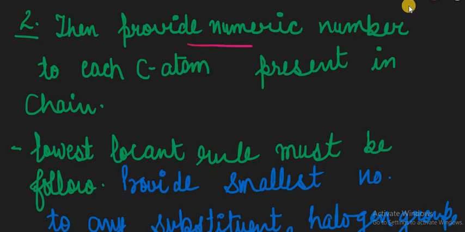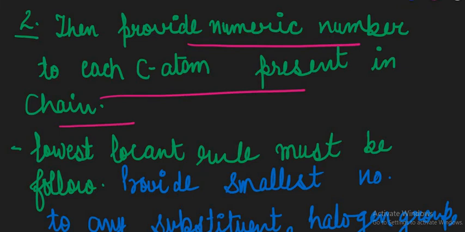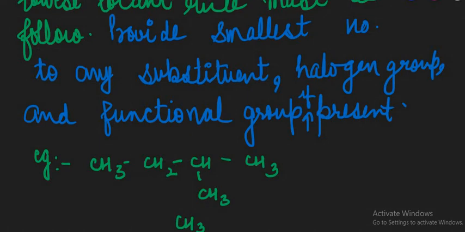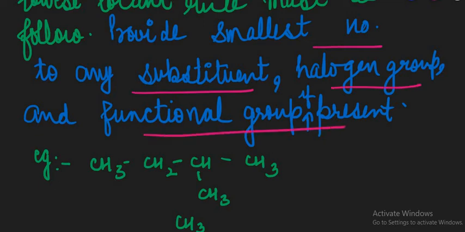Then provide a number to each carbon atom present in the main chain or the parent chain. And while providing the numbers like 1, 2, 3 to every carbon atom, the lowest locant rule must be followed. And this lowest locant rule says that you provide the smallest number to the substituent, halogen group or any functional group if present in the compound. Then always provide them the lowest number. Okay, let's take the examples also.